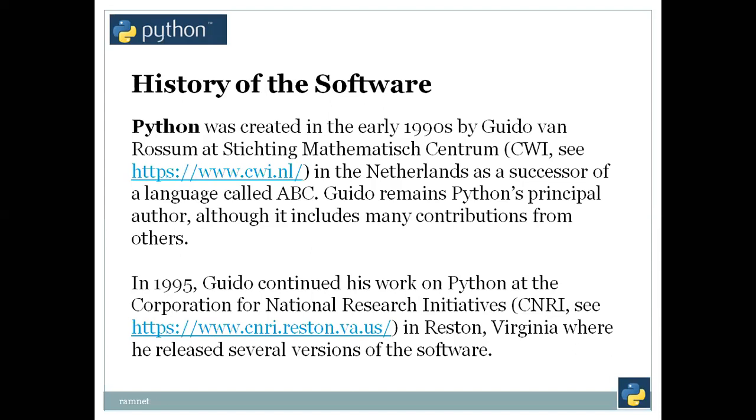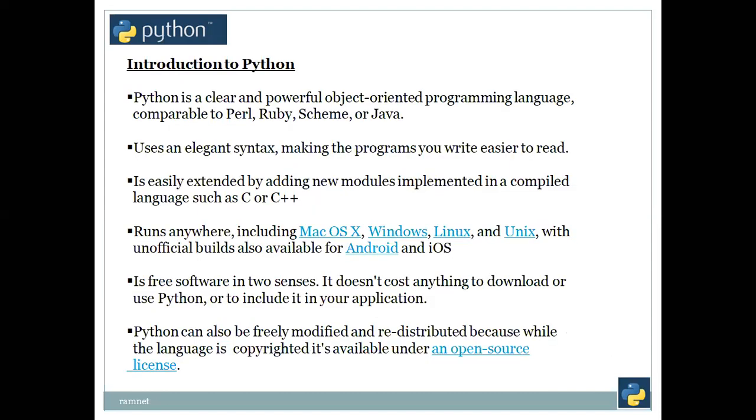Next, in 1995, Guido continued his work on Python at the Corporation for National Research Initiatives in Reston, Virginia, where he released several versions of the software. The latest one which we are having is 3.8.3.